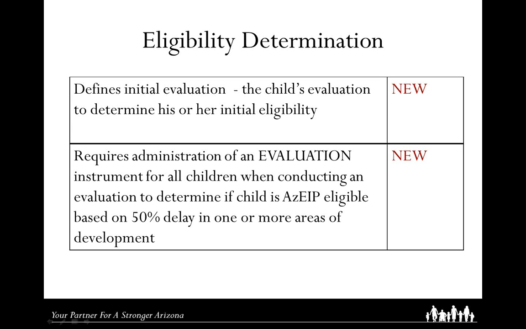The policies define initial evaluation as the child's evaluation to determine his or her initial eligibility. It requires the administration of an evaluation instrument for all children when conducting an evaluation to determine if a child is AZIP eligible based on 50% delay in one or more areas of development.